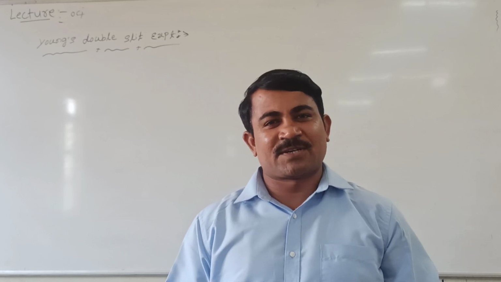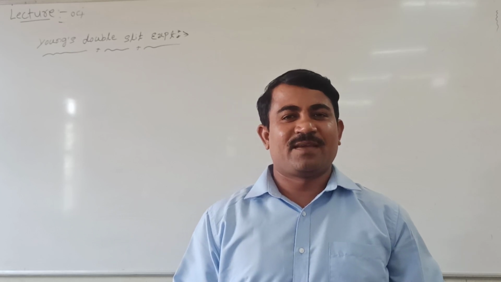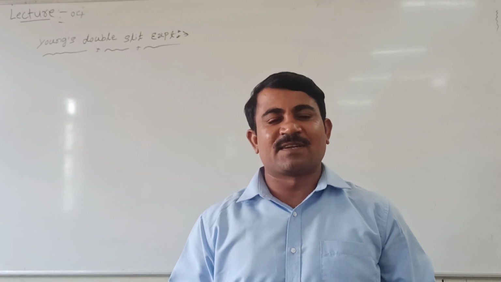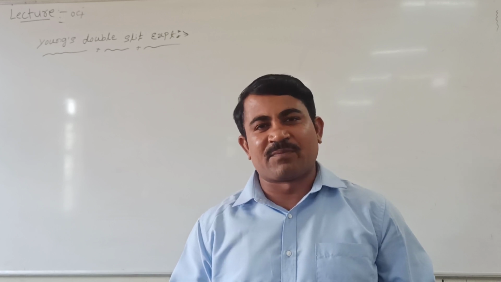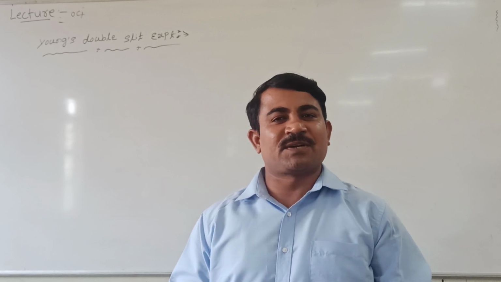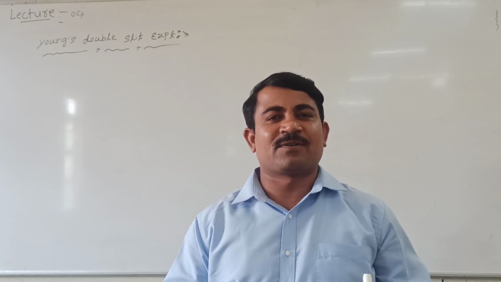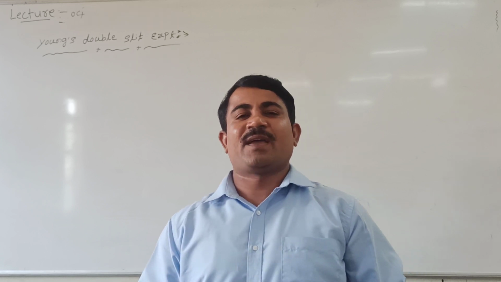Welcome back to the discussion on interference of light. In this session we will see Young's double-slit experiment and the concept of fringe width, what is the condition for a bright band and the condition for a dark band. This concept we will see.